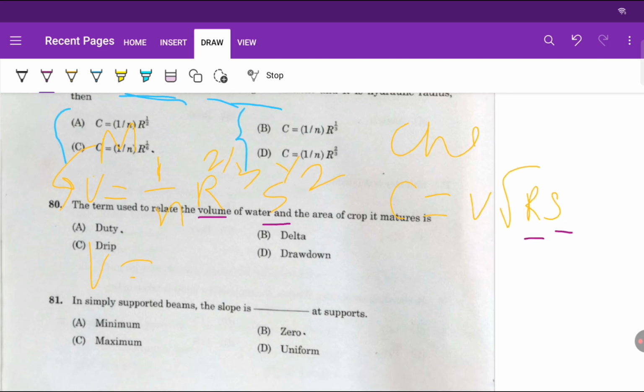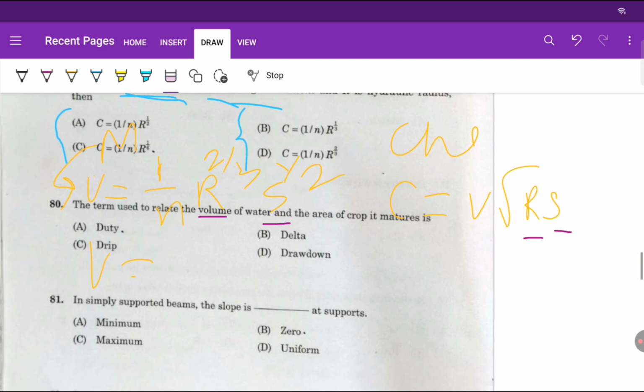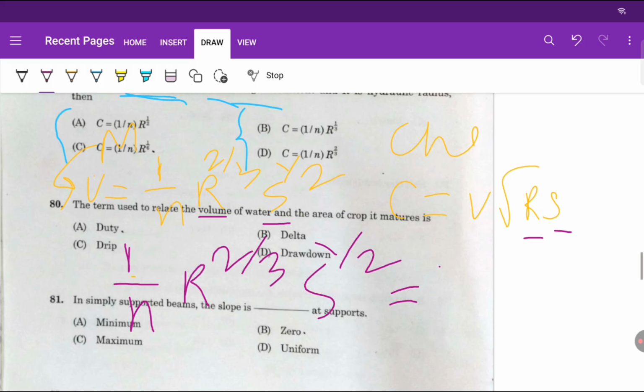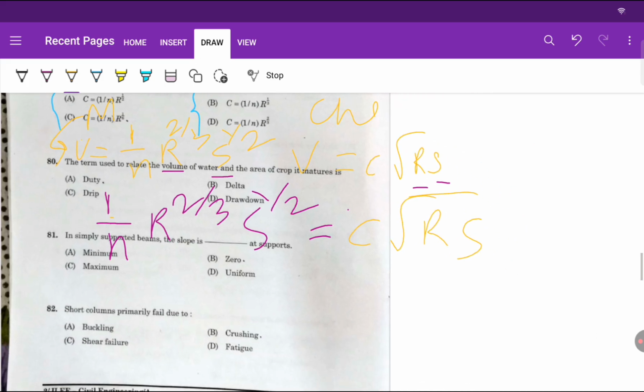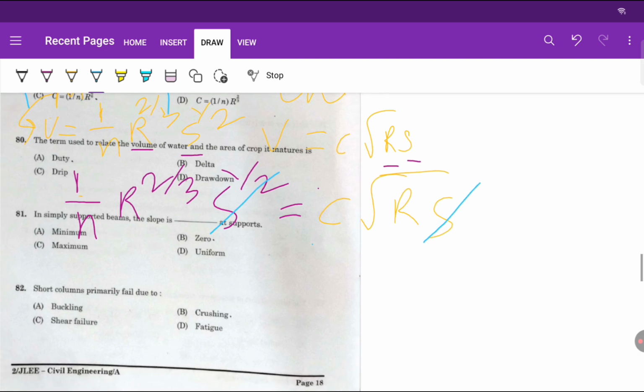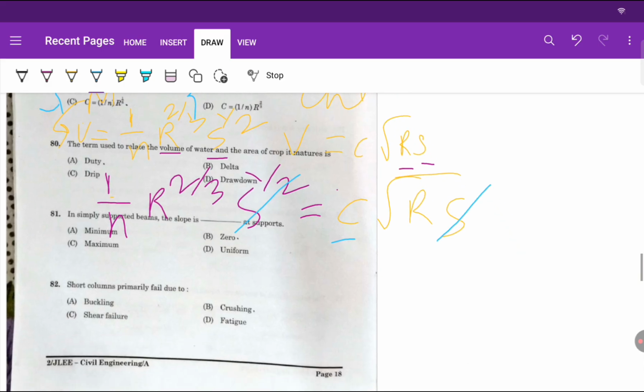Now if we want to find any relationship between these two, then we have to equate them. So V is equal to C root of RS, right? So this will be cancelled out, and we have to find it in terms of C.